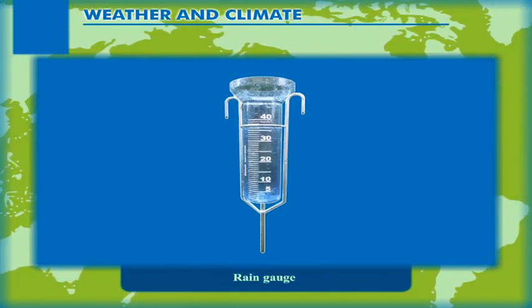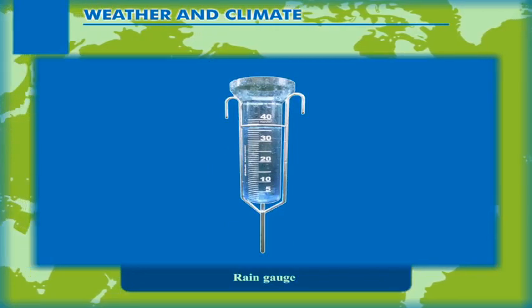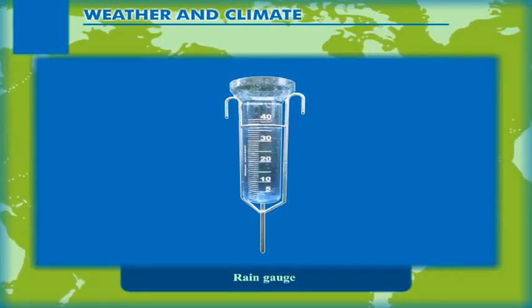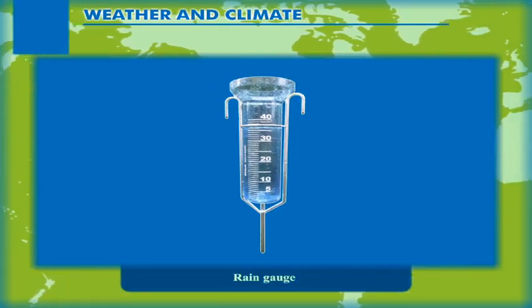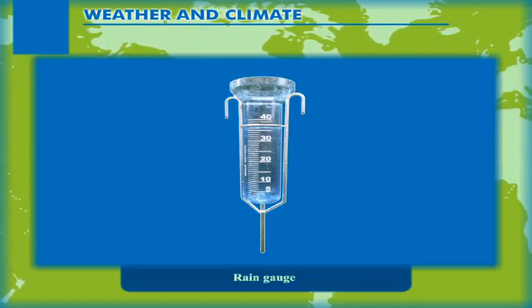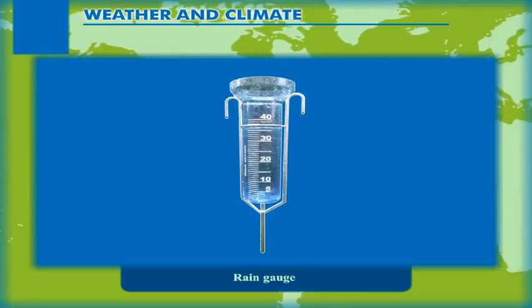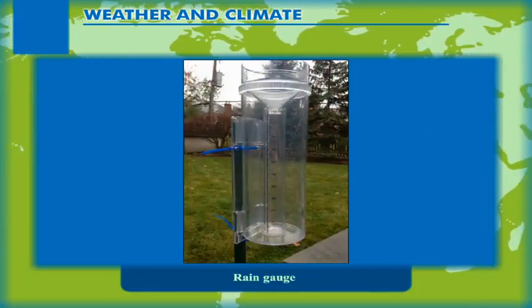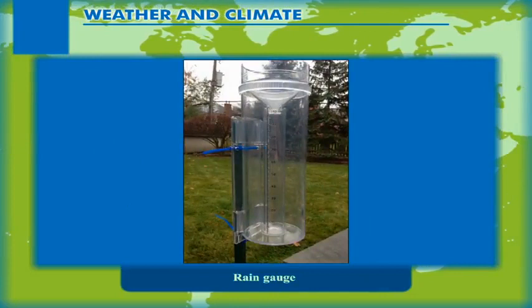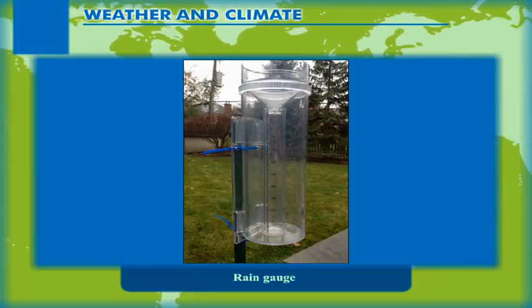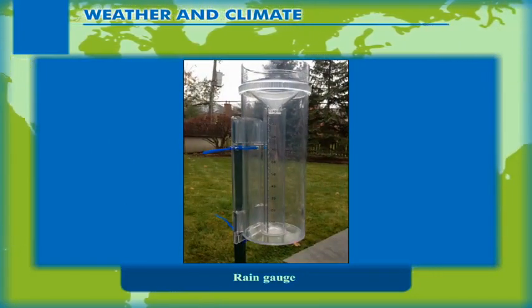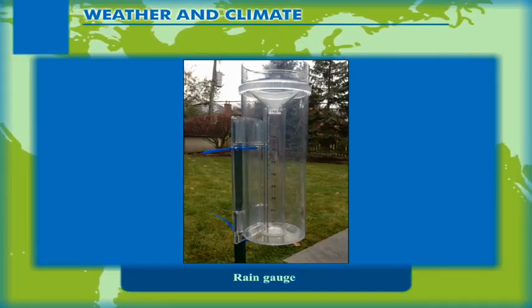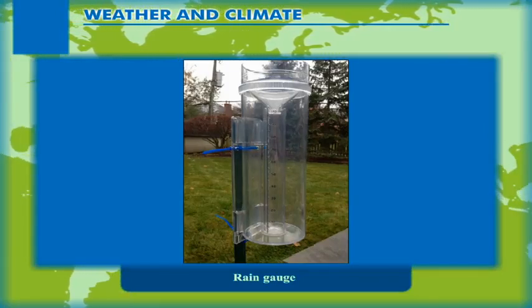Several precautions need to be taken so that the accuracy of measurement is maintained. The rain gauge is kept away from any obstruction like buildings or trees, etc. Care is taken to prevent evaporation of water from the instrument. The water is very carefully transferred from the rain gauge to the measuring cylinder without any spilling.